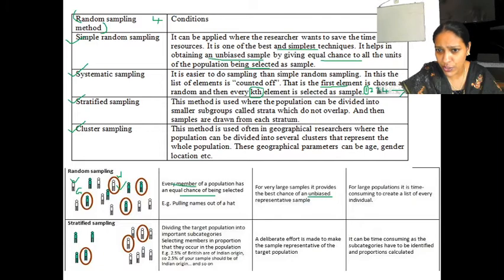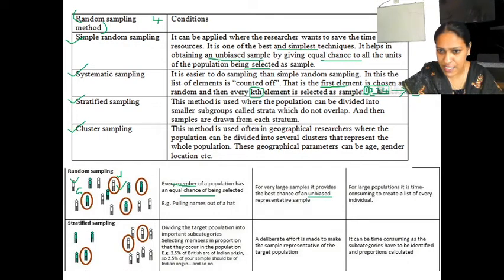But next you are going to fix the kth element, whether it is the 10th element or the 12th element, whatever you fix. So here you see somebody is being skipped permanently. So here we cannot say everybody has an equal chance.